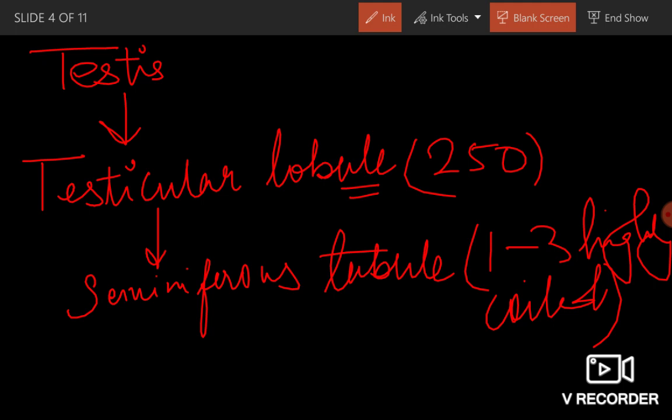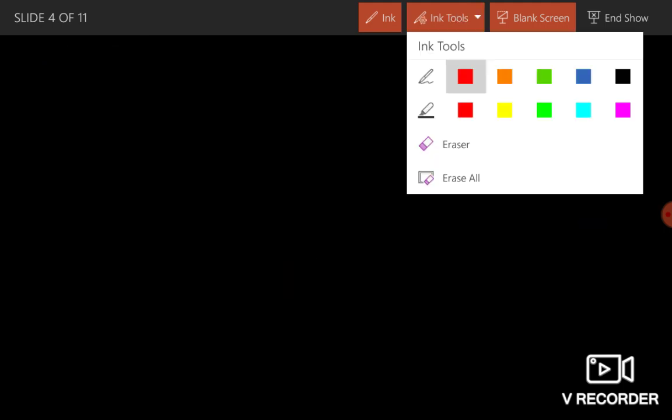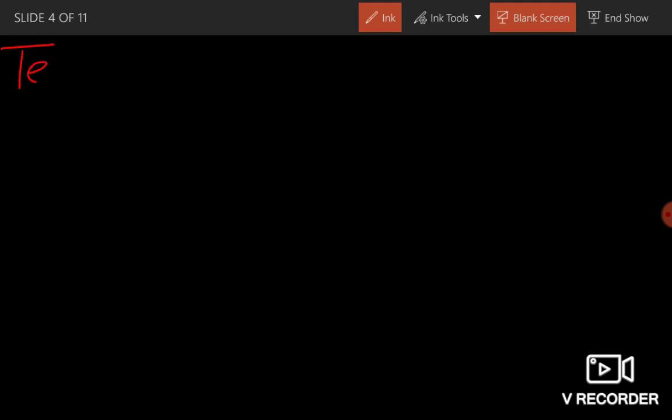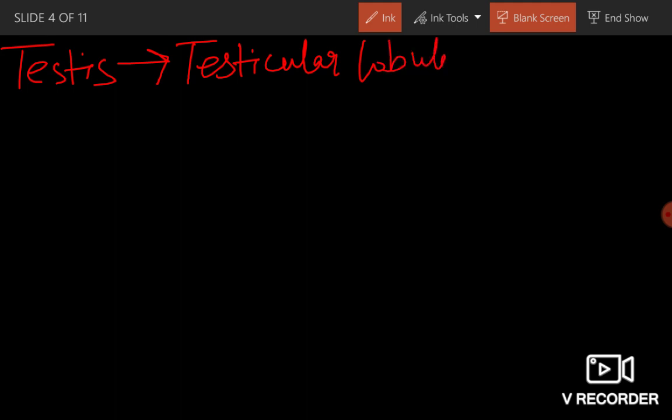This is the pathway: testis, testicular lobule, and then seminiferous tubule. Clear?